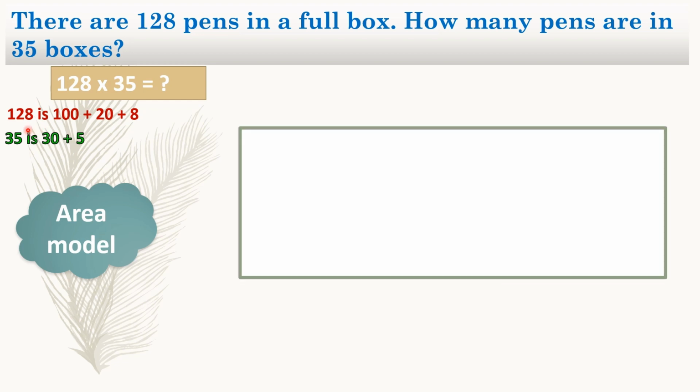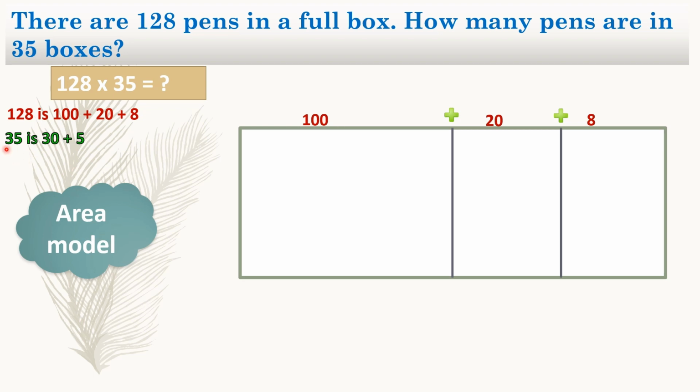We are now going to be drawing our rectangle for our area model, and we are going to be writing the value of each number in a specific area, and that is why we call it area model. So 128 has 3 digits, and each digit represents different values. So we can partition our rectangle in 3 parts, and then we are going to be representing each area of our rectangle with 100 plus the section. Middle section here was 20. The other section there, we're going to be adding our 8 to that.